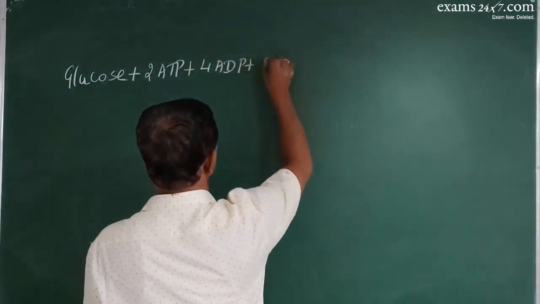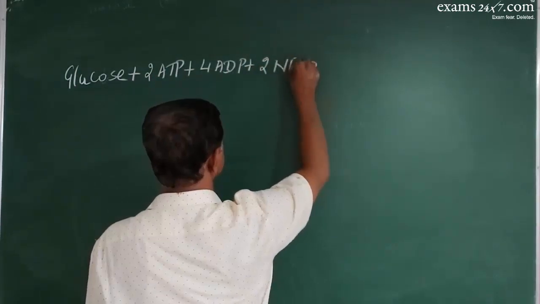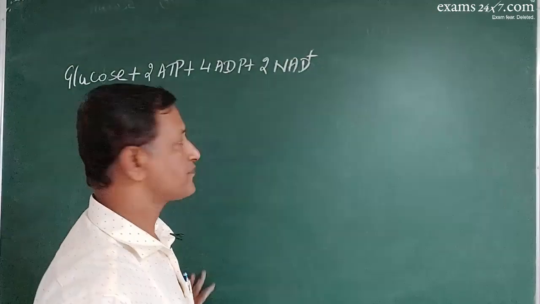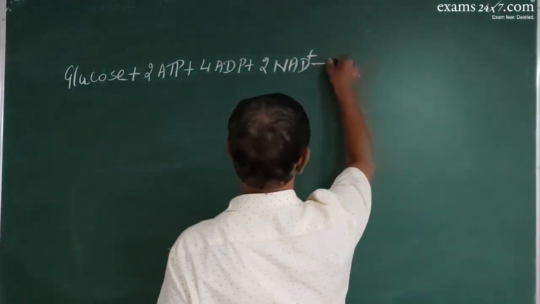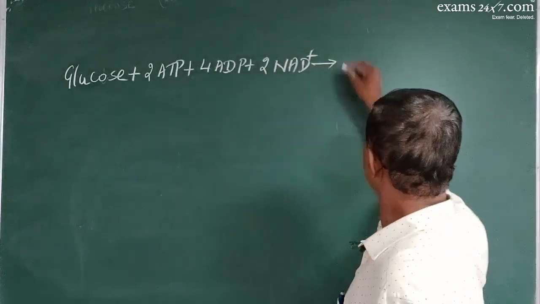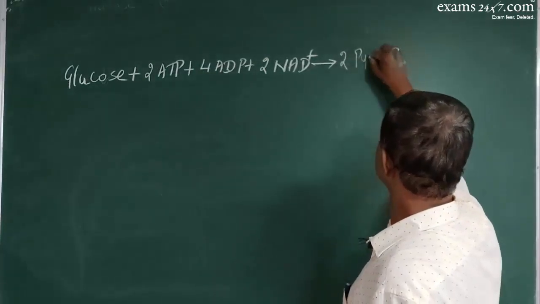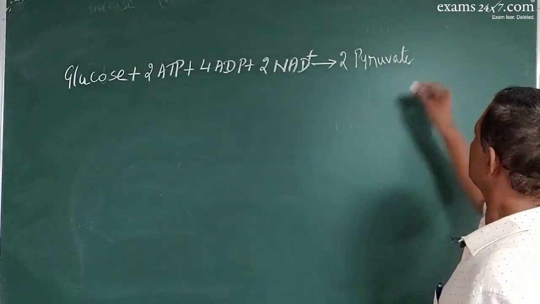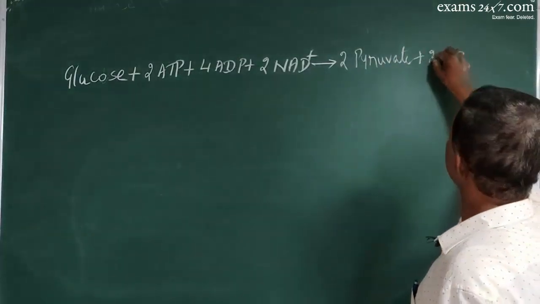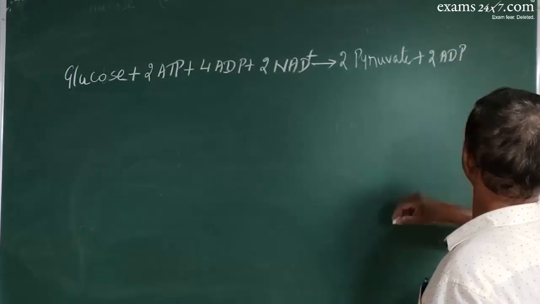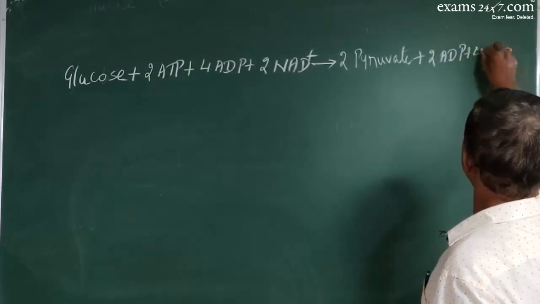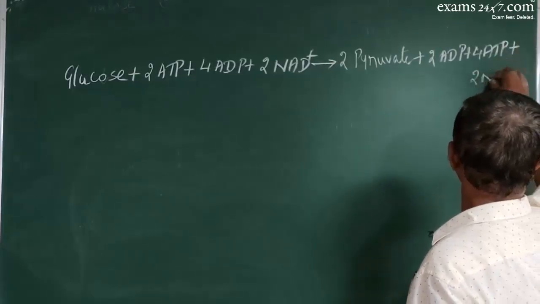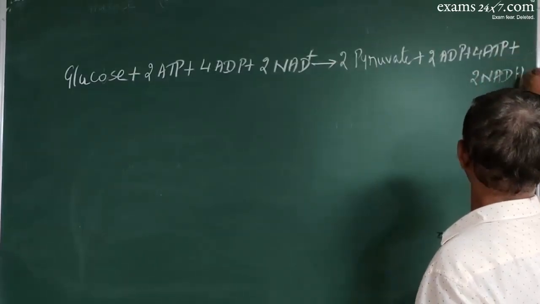Also we had used 2 molecules of NAD, and this has produced 2 molecules of pyruvate plus 2 molecules of ADP plus 4 molecules of ATP plus 2 molecules of NADH2, reduced compound NADH2.